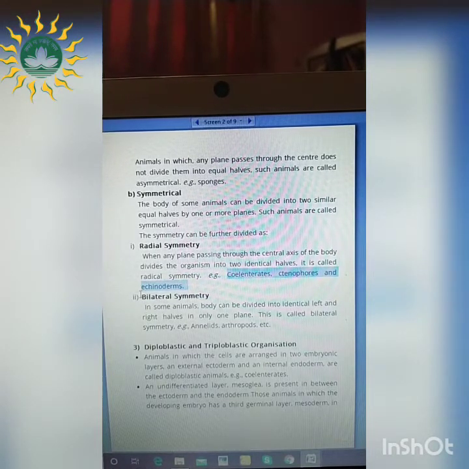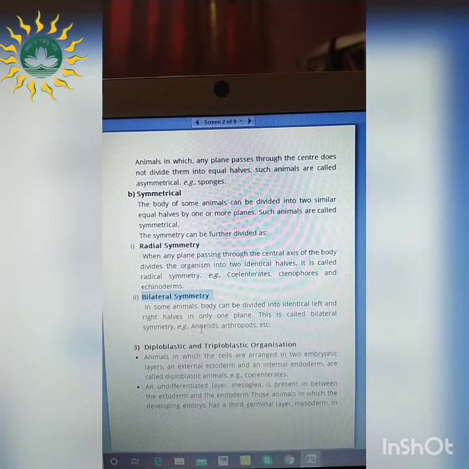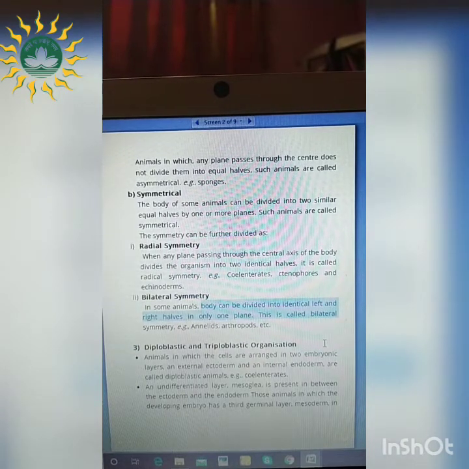Next is bilateral symmetry. Bilateral symmetry means 2 equal halves from one plane. That is referred to as bilateral symmetry. So the body can be divided into equal left and right halves in one plane. For example, we humans also have bilateral symmetry.